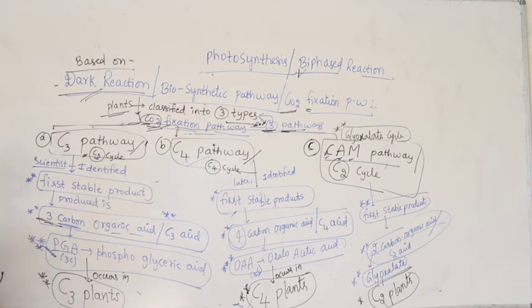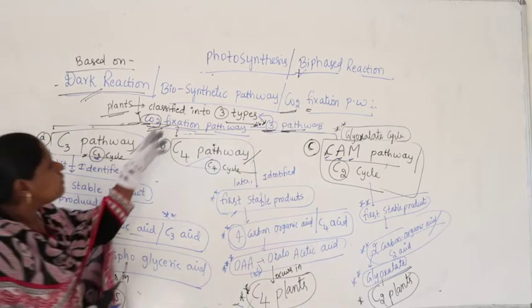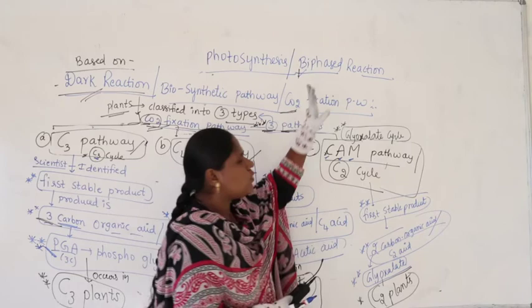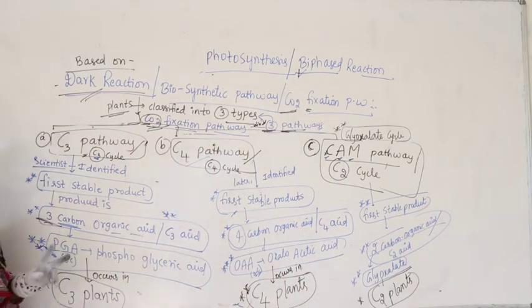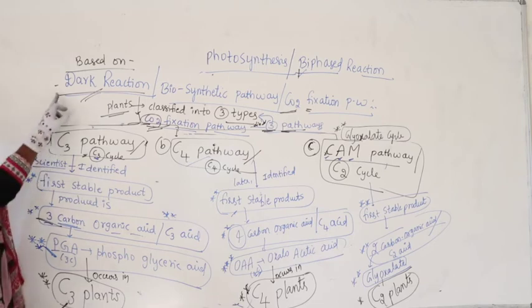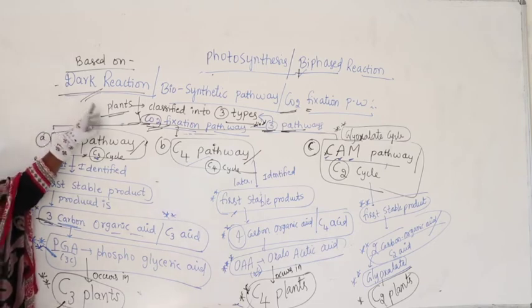Now, quickly let us have a discussion once again. Photosynthesis is called a biphasic reaction, meaning it contains 2 reactions. What we have discussed so far in previous classes comes under the light reaction. The light reaction produces ATP and NADPH2 as end products, and continues with the dark reaction.